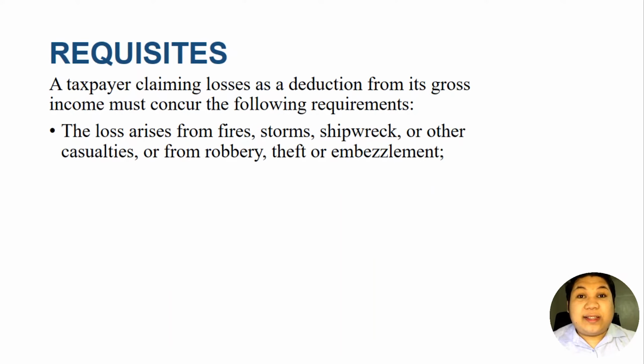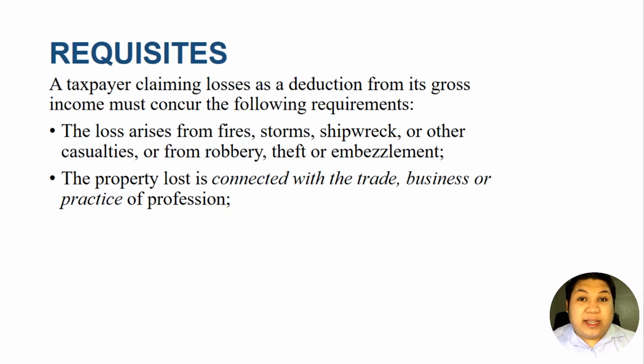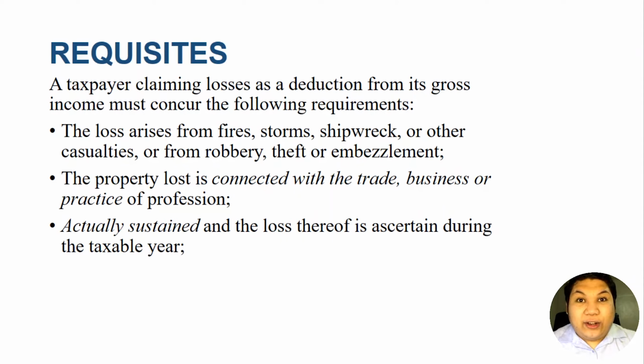First, the loss arises from fires, storms, shipwreck, or other casualties, or from robbery, theft, or embezzlement. The property lost is connected with the taxpayer's trade, business, or practice of profession, and the loss is actually sustained, and the loss thereof is ascertained during the taxable year. So these losses, to be allowed as deduction, must be actually sustained. This must not be anticipated or estimated.